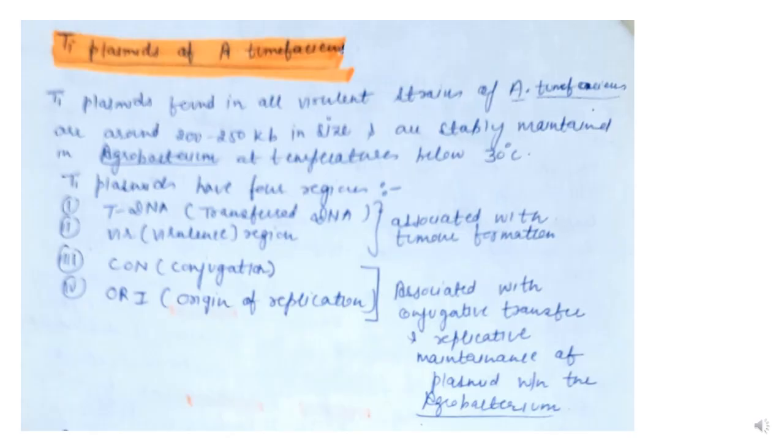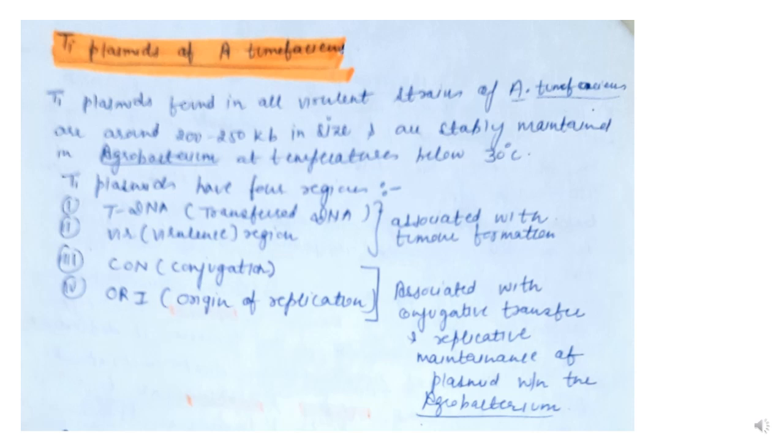Now let us see the detailed structure of the Ti plasmid. The Ti plasmid, which is found in the virulent strains of Agrobacterium tumefaciens, is around 200 to 250 kilobases in size, and it has basically four regions: T-DNA, that is the first region, which is called transfer DNA; Vir region, the second region, called the virulence region; the third region is the con region, which is the conjugation region; and the fourth region is the ori region, that is the origin of replication.